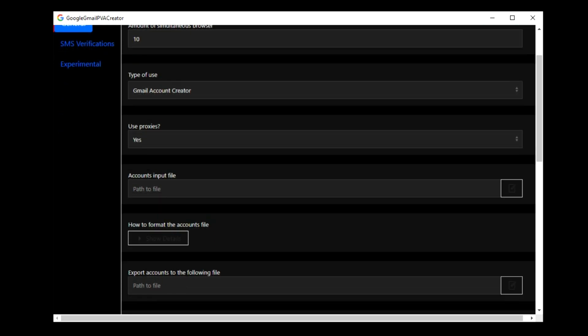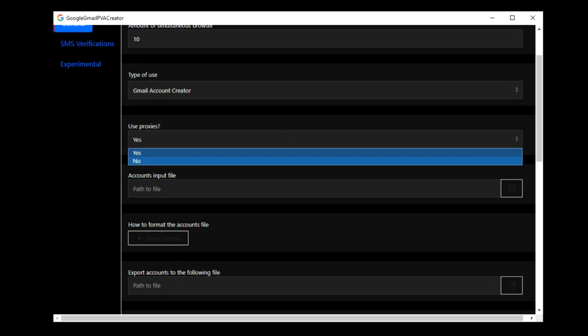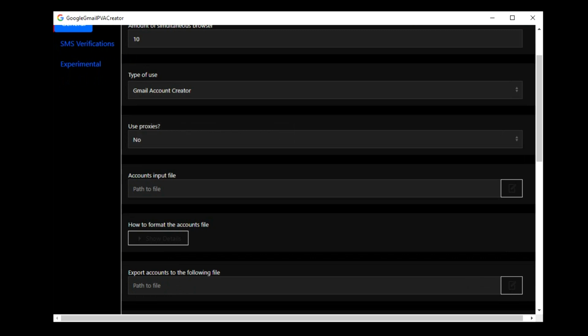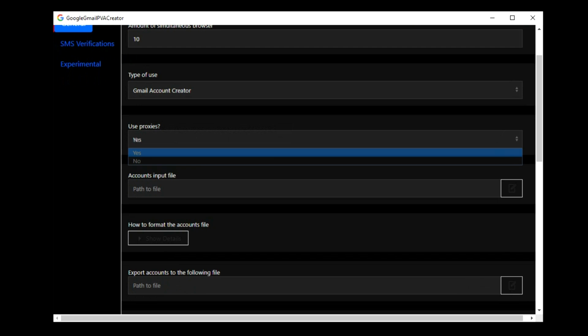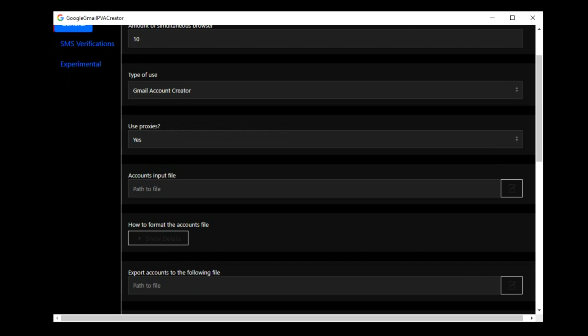I always recommend using proxies, but you can also say no. And when it comes to this, it will be, at the moment, HTTP proxies. But if you need any other proxy types, let me know. I can always implement it. I can also implement SOCKS, but HTTP is the most used and kind of the safest as well.